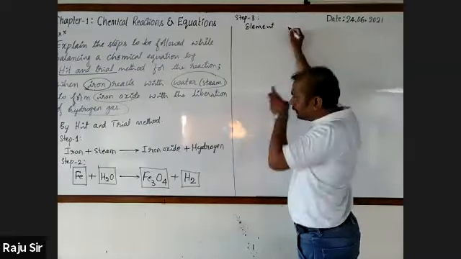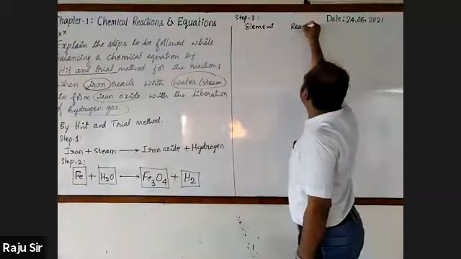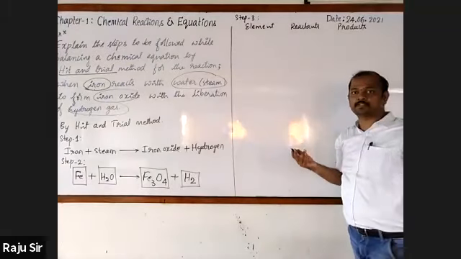So right now, here it is element, then number of atoms of reactants and product side. You may write LHS and RHS also.